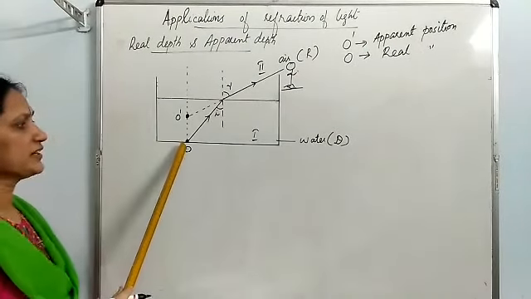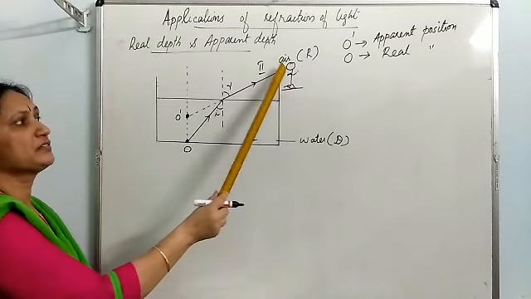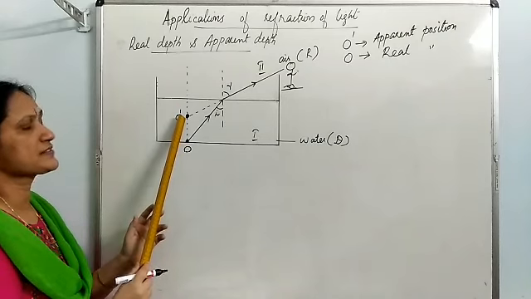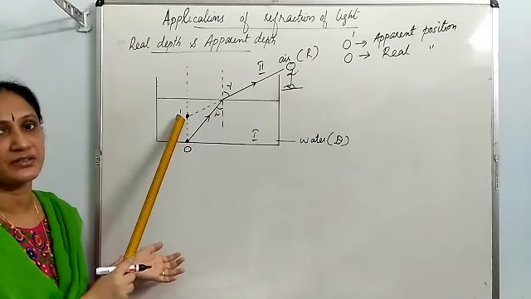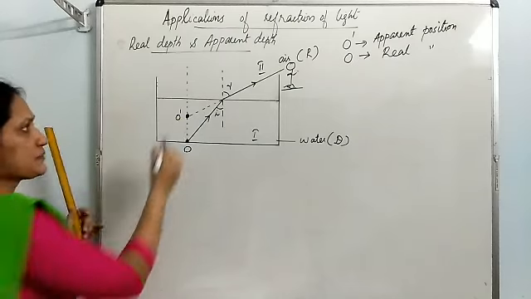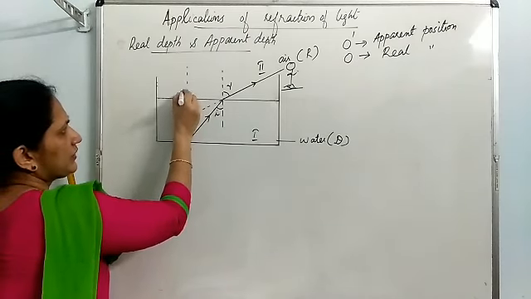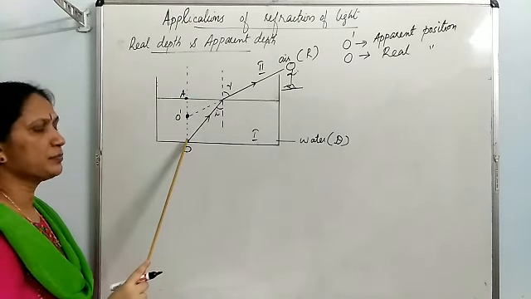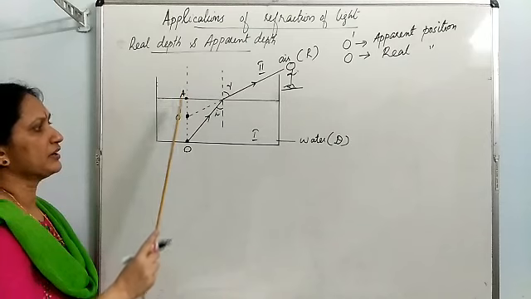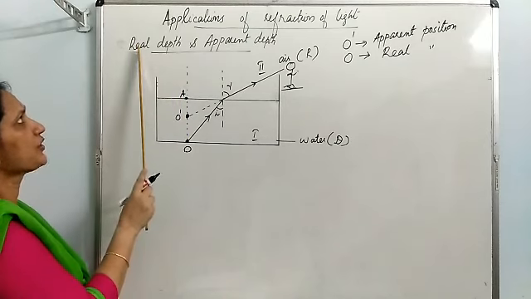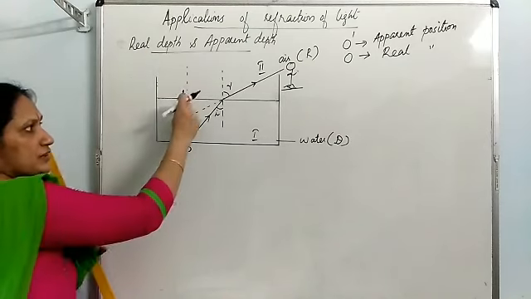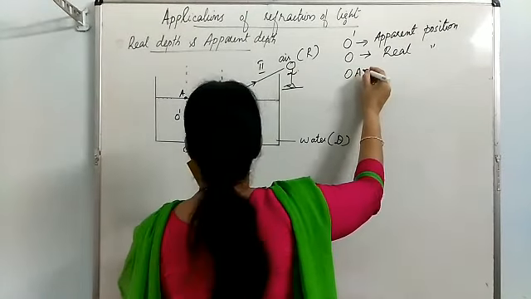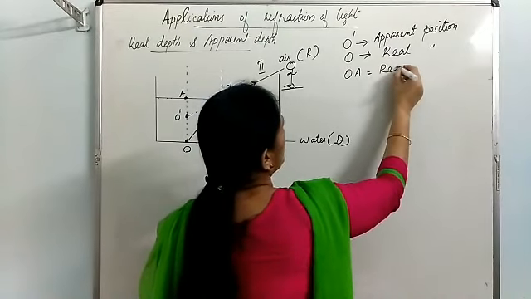So O is the real position, but the observer sees the object not at its real position, he sees it at another position O dash. Okay, and suppose this point on the water level, I am marking it as A. The distance from real position O to the water level, I mean this distance OA, is known as the real depth of the object. OA is the real depth.